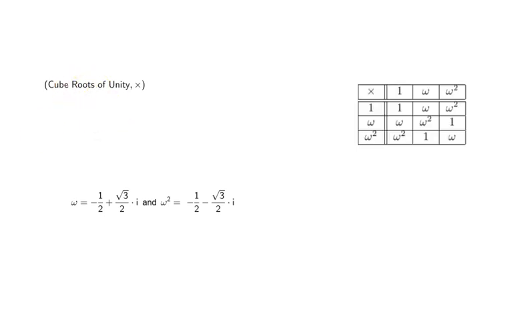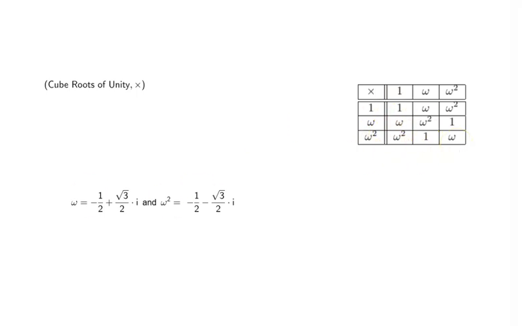Again, let's bring in the Cayley table. 1 times 1 is 1. 1 times omega is omega. 1 times omega square is omega square. Omega times omega is omega square. Omega times omega square is equal to 1. Omega square times omega square is omega.